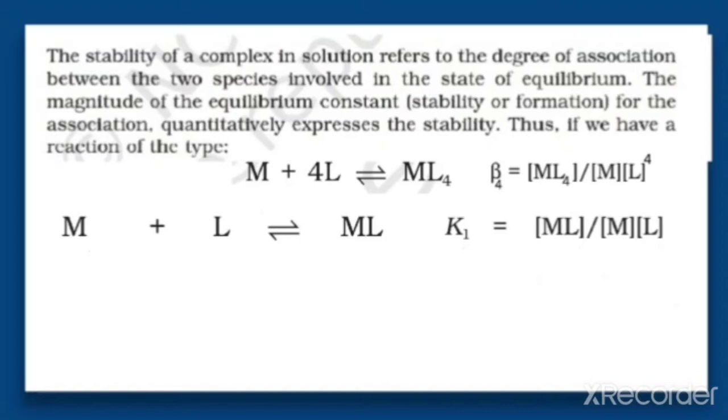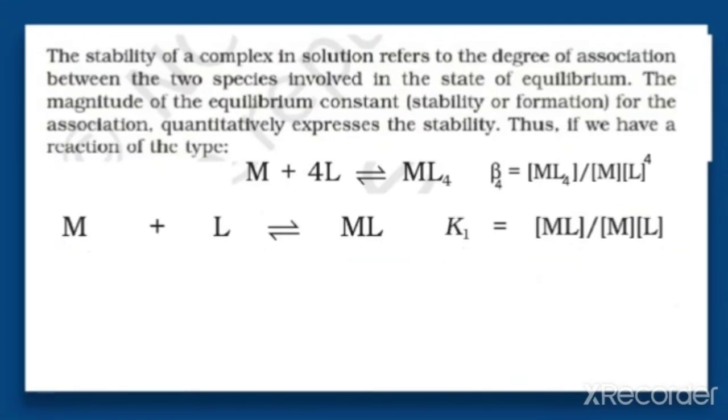In the state of equilibrium, what will be the equilibrium constant here? K1, that is the concentration of product divided by the concentration of reactants, and here the stoichiometric coefficients are 1, 1, so the powers are 1.